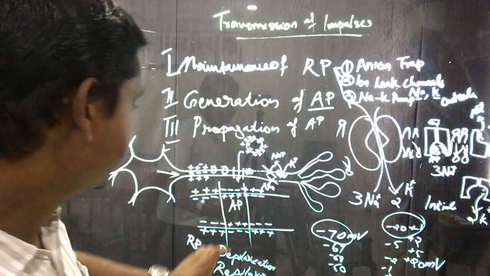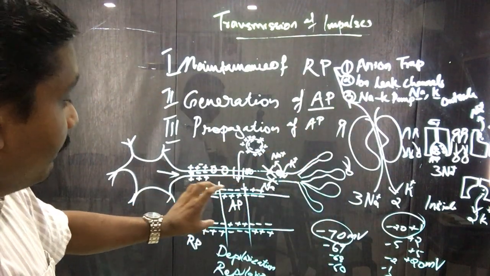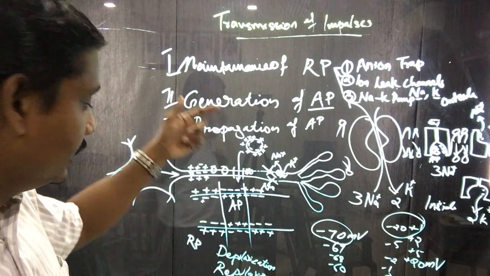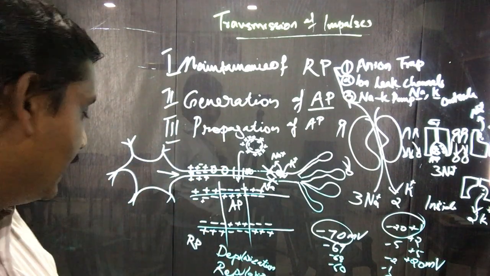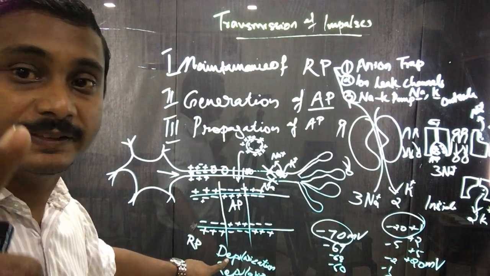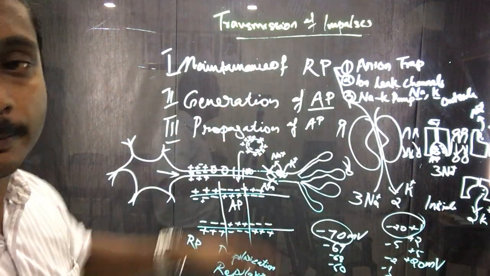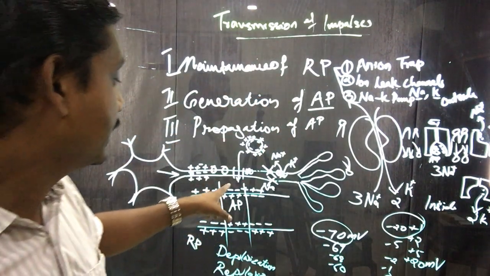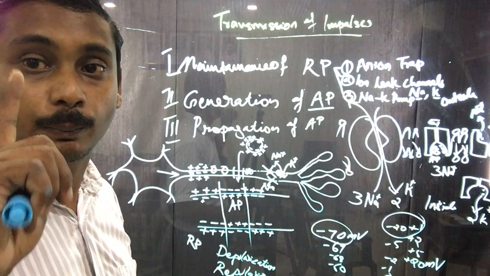So this reversal, the whole process makes the membrane outside negative and inside positive. We call this process depolarization. Depolarization is the reversal of resting membrane potential in which the outside becomes negative and inside becomes positive.